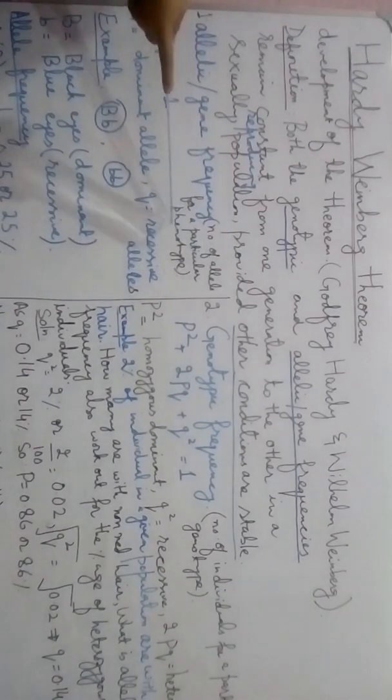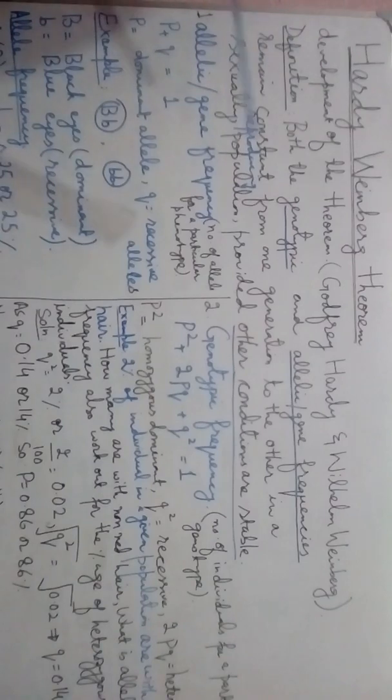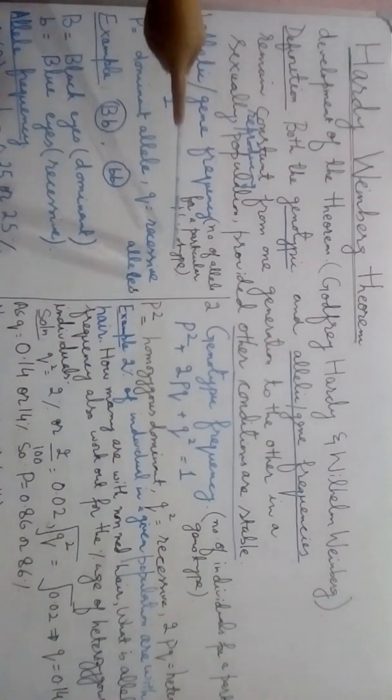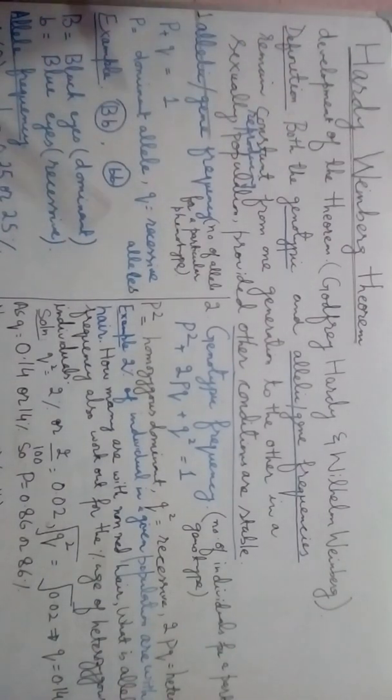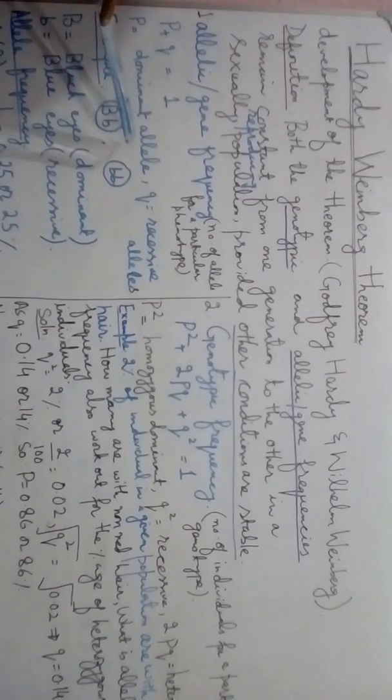Actually, it means the number of alleles for a particular phenotype, meaning how many alleles there are for a particular phenotype in a given population. We have to calculate that in allelic gene frequency, and it can be calculated with the help of the Hardy-Weinberg equation, that is p + q = 1, where p is for the dominant allele and q is for the recessive allele.